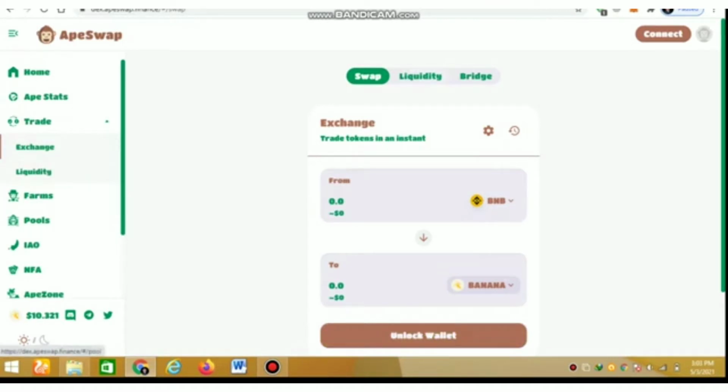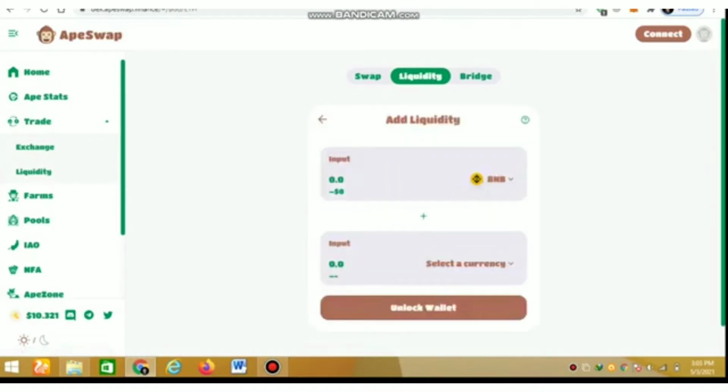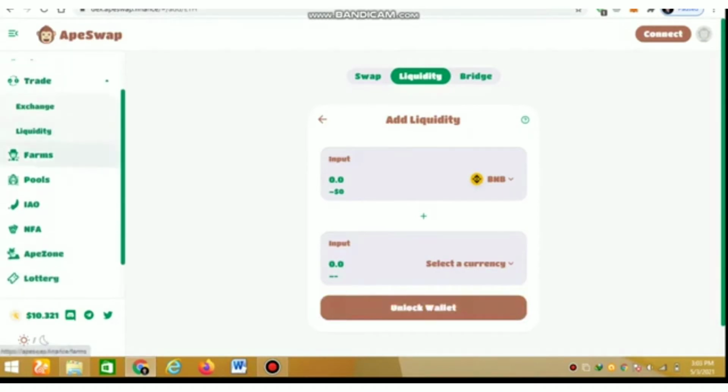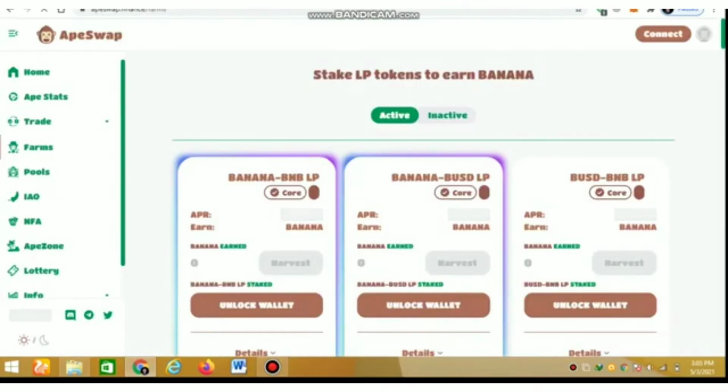Then provide liquidity. If you want to provide liquidity and earn money, provide liquidity of both coins. For a pair of BNB and Banana Coin, provide $50 in BNB and $50 in Banana Coin. It means the total investment is $100. Then click on liquidity, provide liquidity. You will receive LP tokens, and then farm these LP tokens in the farms.